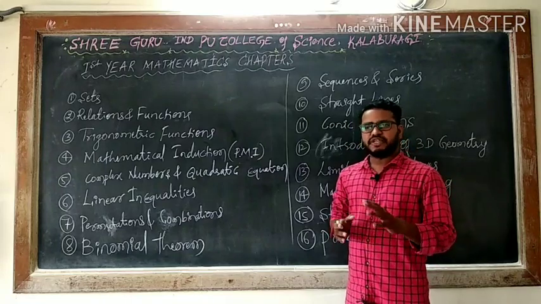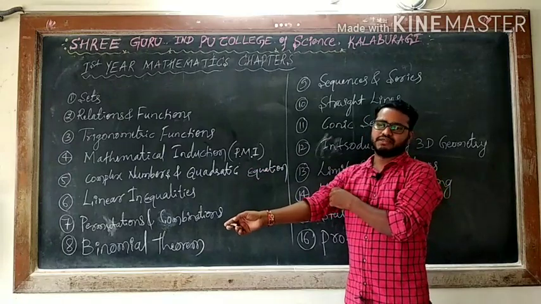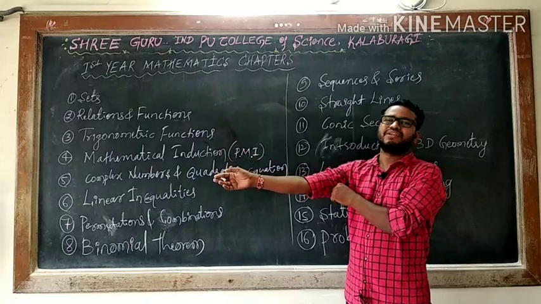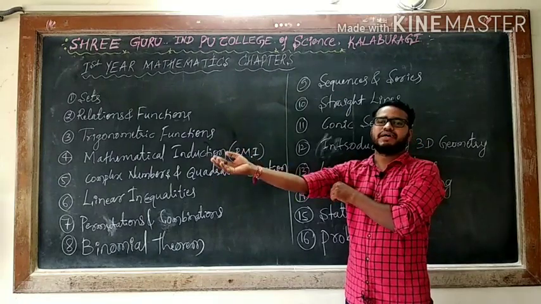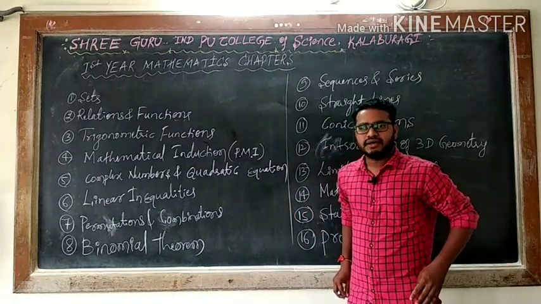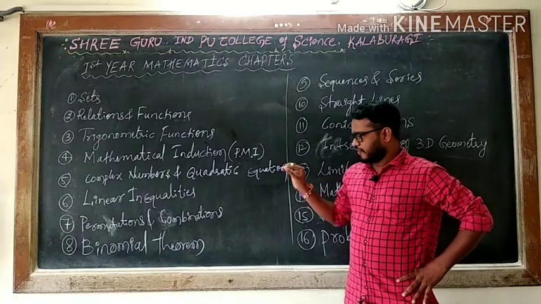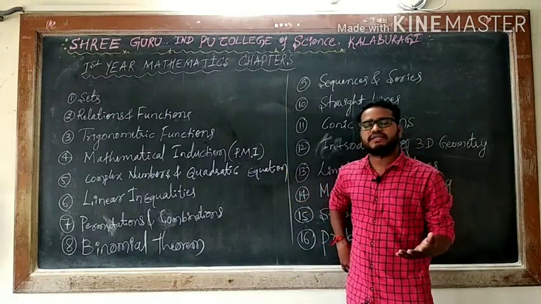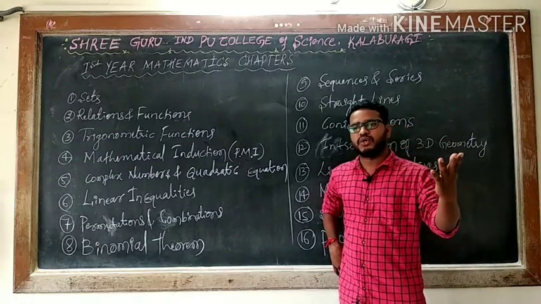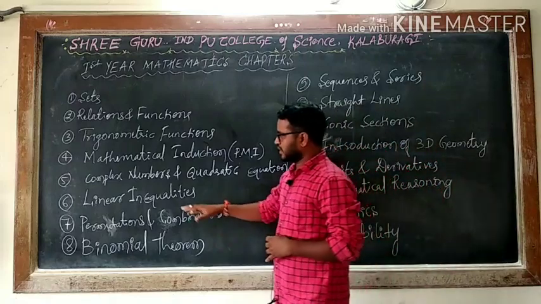In the previous class we did equations, but here we are taking inequalities. Means they are not equal. Not equal means what? It may be greater or it may be lesser. If something is not equal, you can say greater than or lesser than. Means we are taking linear equations with inequalities. What you will get here may be greater than, lesser than, greater than or equal to, or lesser than or equal to. So everything you will come to know while dealing with this chapter.